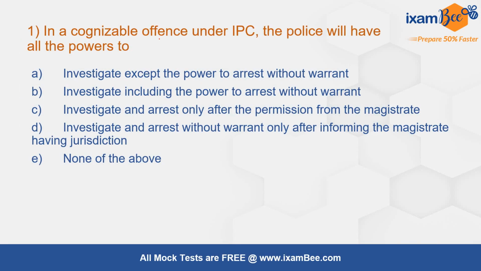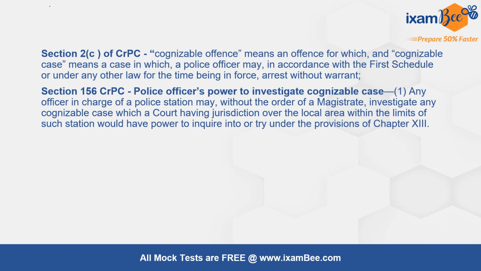Starting with question 1. In a cognizable offence under IPC, the police will have all powers to... The correct answer is investigate, including the power to arrest without warrant. In a cognizable offence, the police has a power to arrest without warrant. This is given under section 2 subsection C of CrPC, which defines cognizable offence.